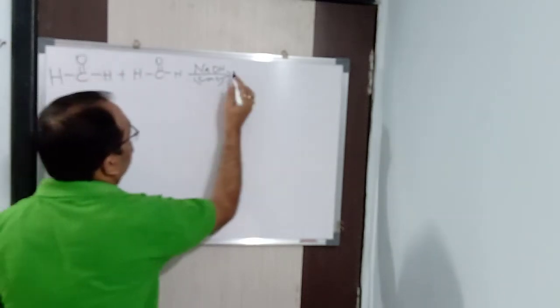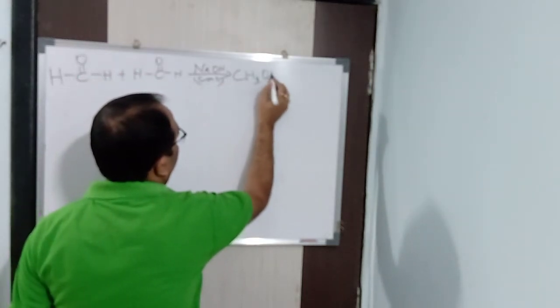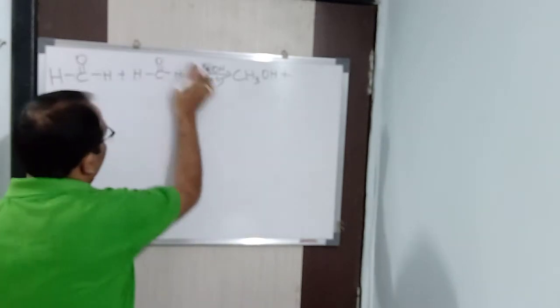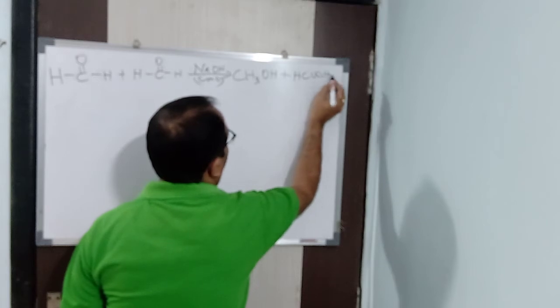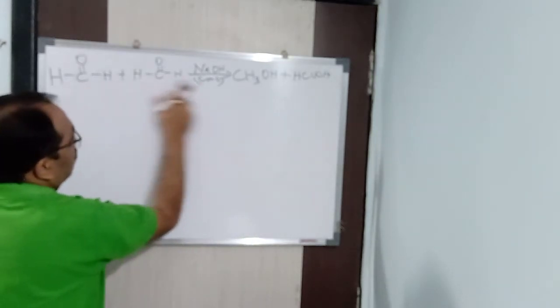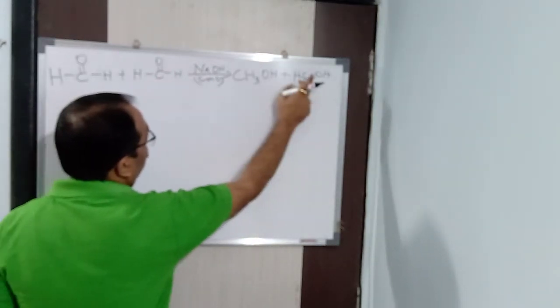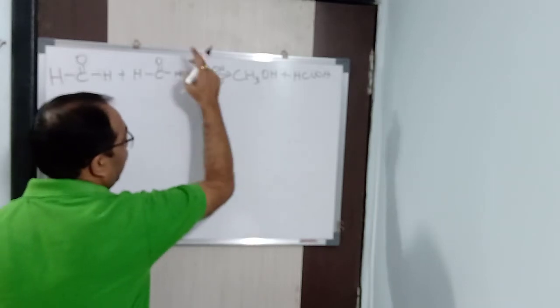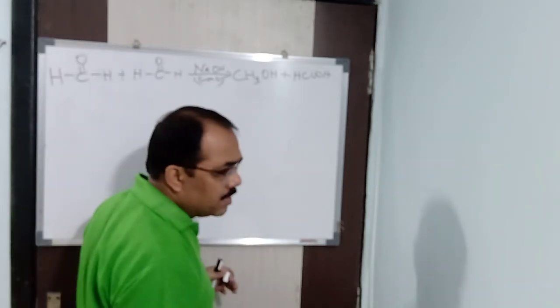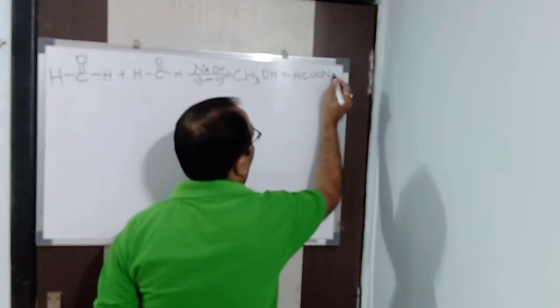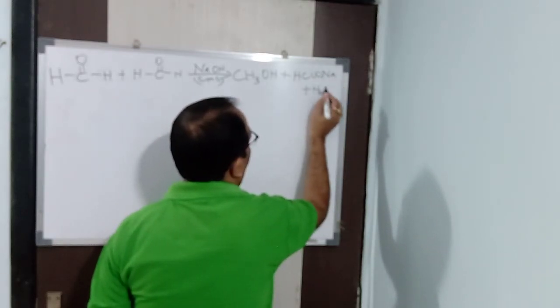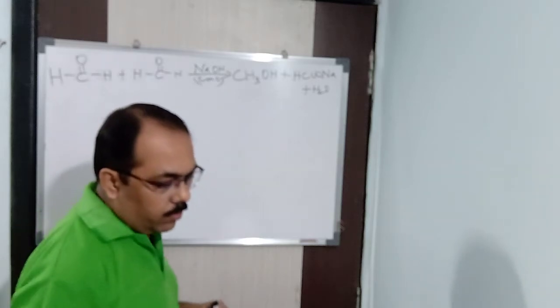When aldehyde is reduced, we get alcohol, CH3OH. When aldehyde is oxidized, we get acid, HCOOH, formic acid. Formic acid reacts with NaOH because acid and base cannot remain together, forming HCOONa plus water.